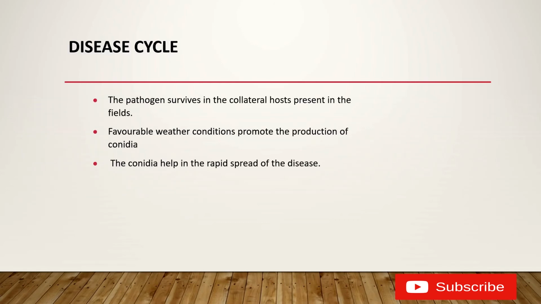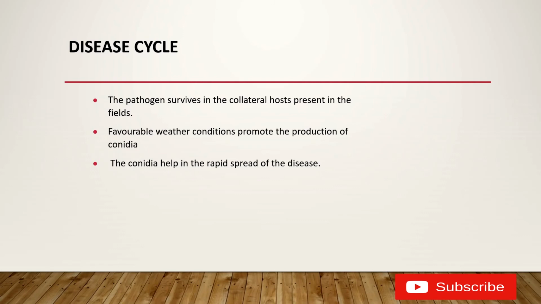And what is the disease cycle, or the life cycle of this pathogen? It survives in collateral hosts present in the field, which means it is present not only on rice plants but also on other hosts or other plants. Under favorable weather conditions, they promote the production of conidia.